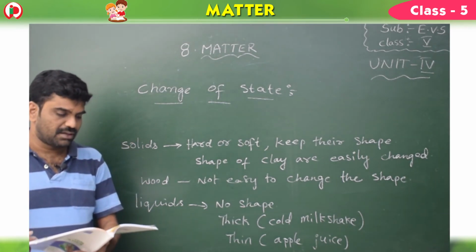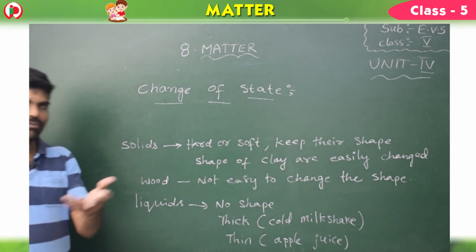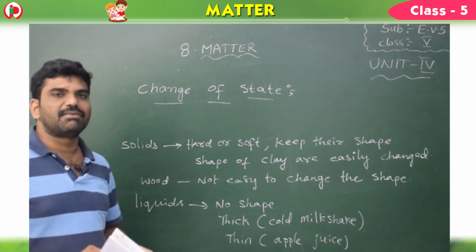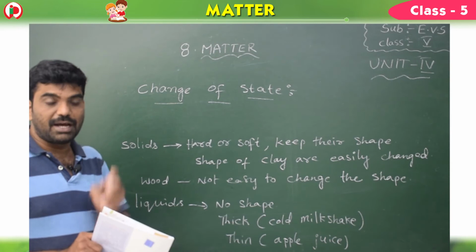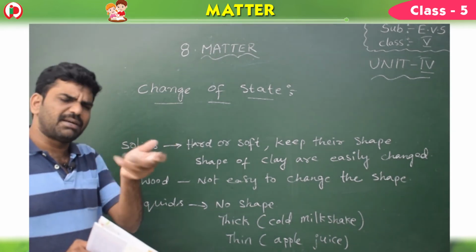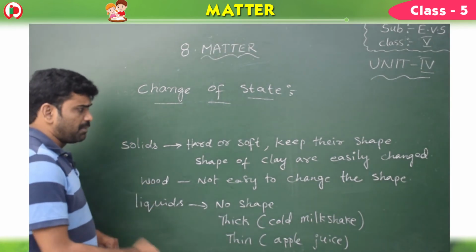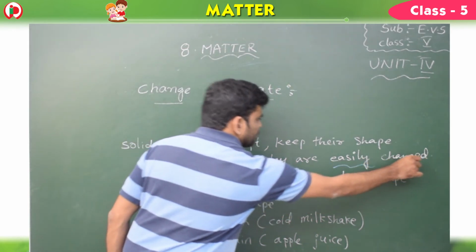Next one, the shape of solids like clay is easily changed. That is called clay molding. During clay molding, what will you do? You can convert the clay into different shapes. You can make Buddha, you can make Ganesh, you can make bangles, whatever shape you want. So the shape of clay is easily changed.